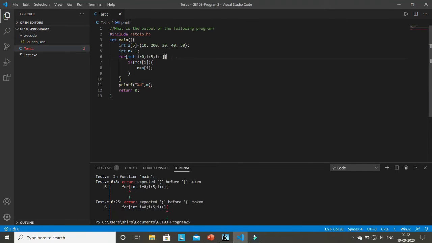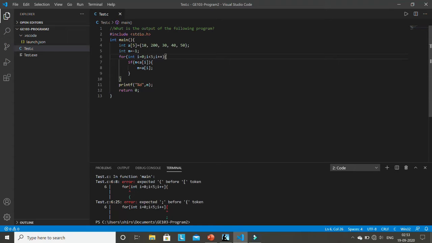Why the error? Because as I have explained, this should be the first parenthesis, and this should be this. Why? Because this is called syntax. Though all these symbols are allowed in C programming, you cannot use any character in any place. There must be a rule to place it, and that rule is called syntax. So to understand any programming language, the most important part is understanding its syntax, and you have to write the syntax correctly.